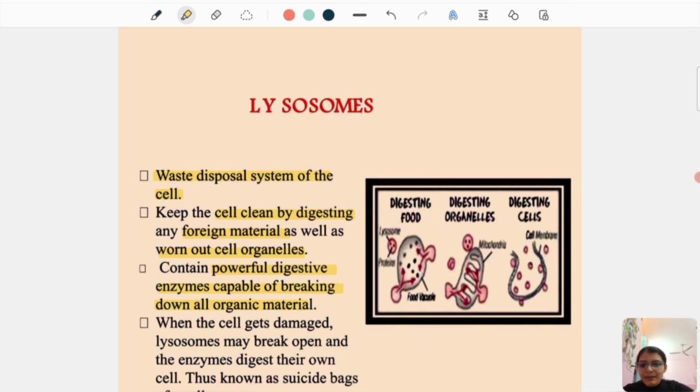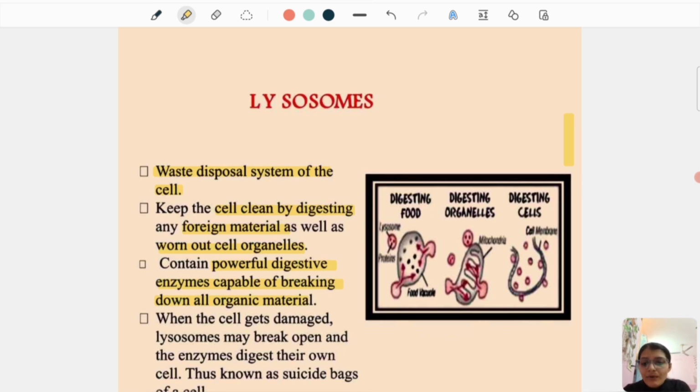When the cell gets damaged, lysosomes may break open and the enzymes digest their own cells. In case of any kind of scarcity, these lysosomes are capable of digesting the own cell, and that is why they are known as suicide bags of the cell.